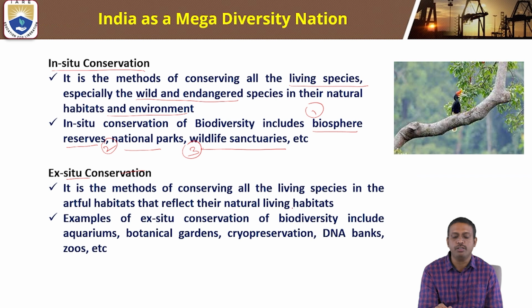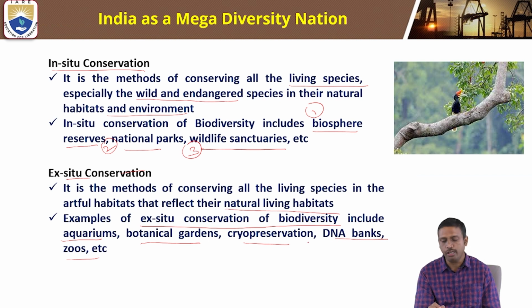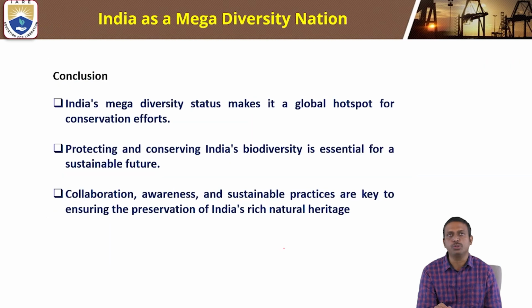Coming to ex situ conservation: it involves keeping living species in artificial habitats that reflect their natural living habitats. Examples of ex situ conservation of biodiversity include aquariums, botanical gardens, cryopreservation, DNA banks, zoos, etc.